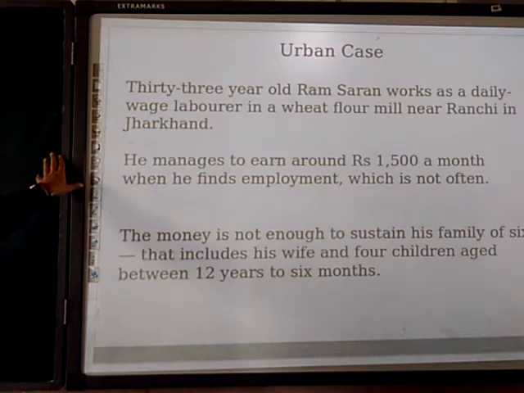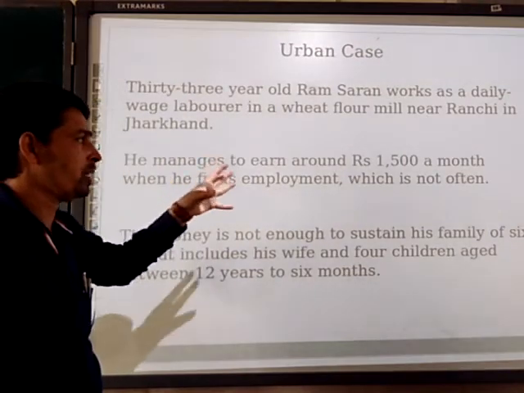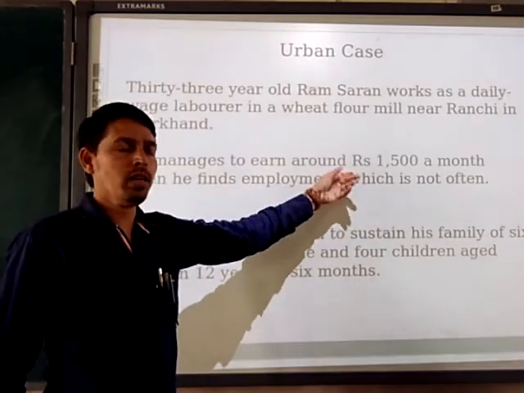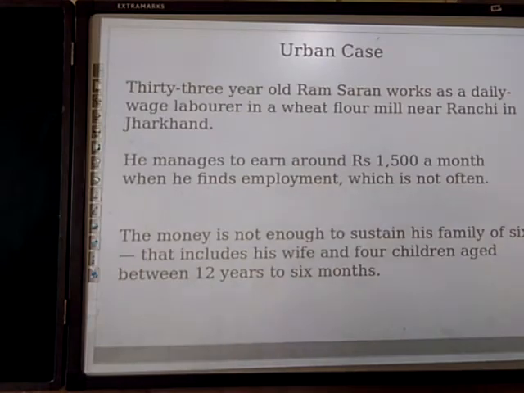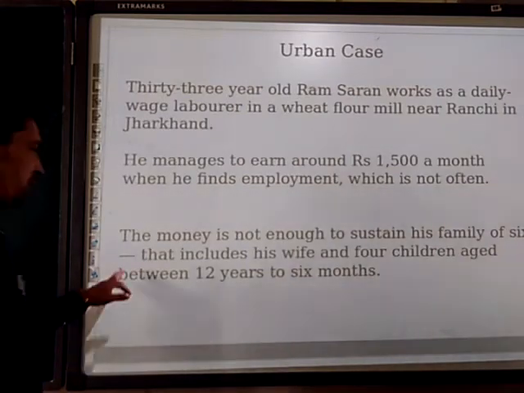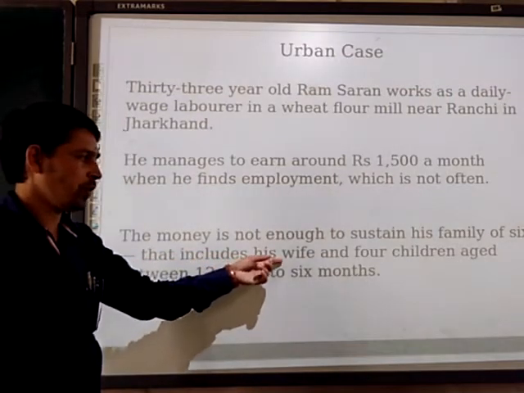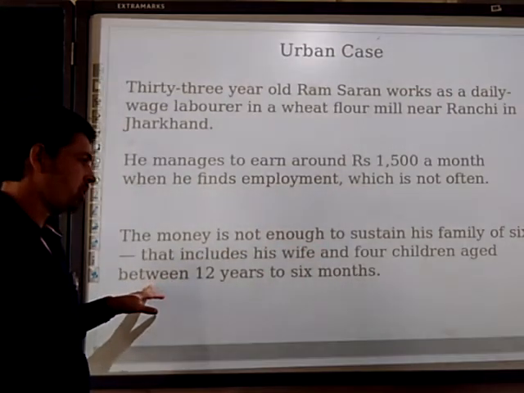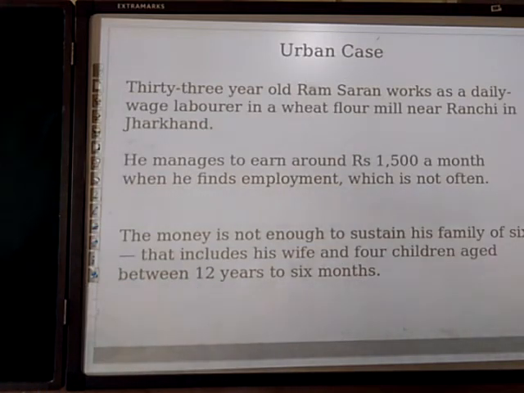He managed to earn around rupees 1500 a month when he finds employment, which is not often. After doing a whole month of work, he is able to earn only 1500. The money is not enough to sustain his family of 6. In the family, 6 members are there, that include his wife and 4 children, aged between 12 years and 6 months. 4 children and 2 parents, the 6 members are there.